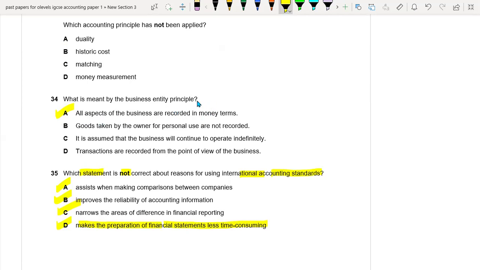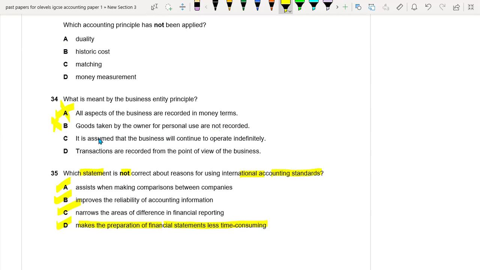Business entity concept says that the business has its own legal identity, and you cannot mix up the identification of the owner and the business. So goods taken by the owner for personal use are not recorded. Okay, this is also not the right option.